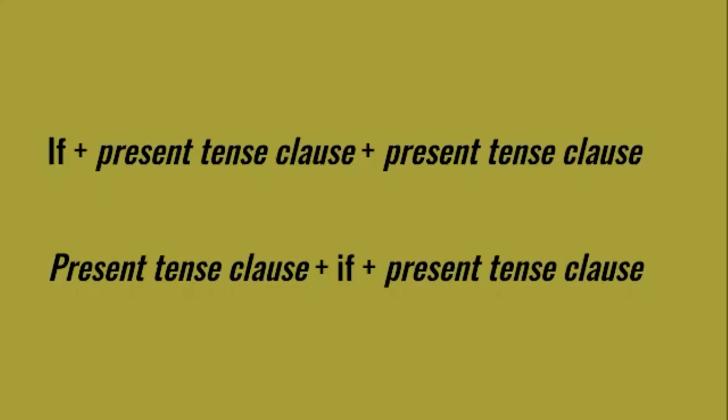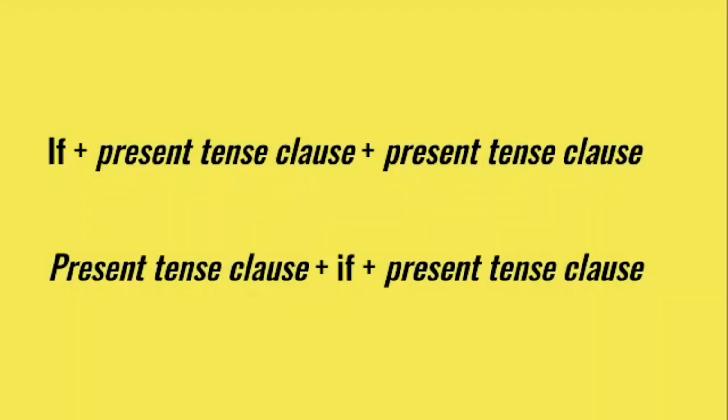Now, in the case of the zero conditional, remember we're referring to a condition and a consequence, but in the present, that's a fact, something real. We're going to be introducing our clause with if, which is the condition, and the consequence in the present tense. In both cases, both sentences use the present tense. Now, if we're going to start our sentence with if I don't respect others, comma, I don't get respect.